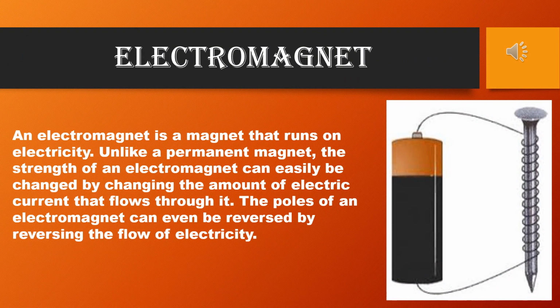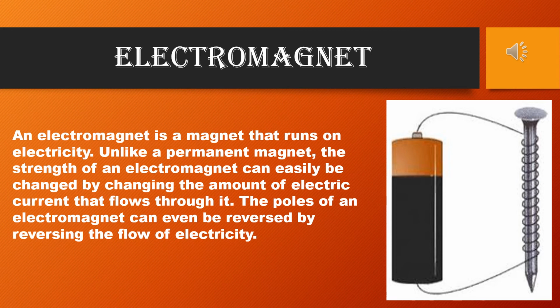Now, the last type of artificial magnet, and that is the electromagnet. An electromagnet is a magnet that runs on electricity. Unlike a permanent magnet, the strength of an electromagnet can easily be changed by changing the amount of electric current that flows through it. The poles of an electromagnet can even be reversed by reversing the flow of electricity. If a magnetic substance is magnetized by electric current, then the magnet obtained is called an electromagnet. Electromagnets are used in scientific work and industries.